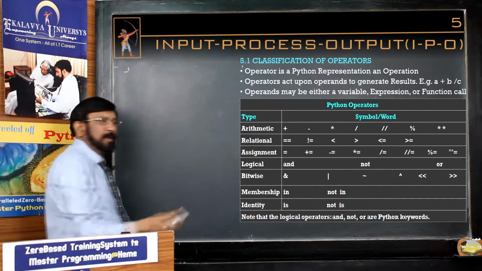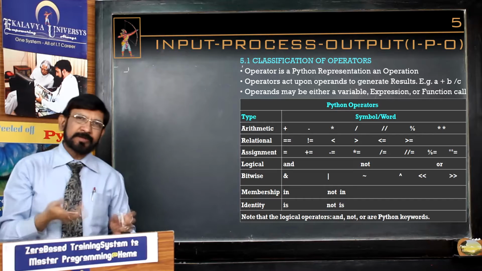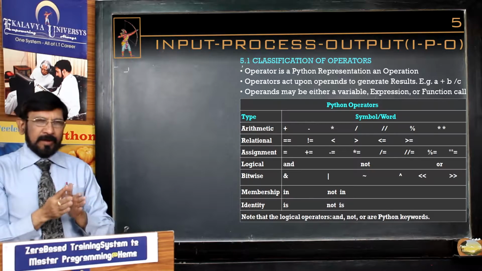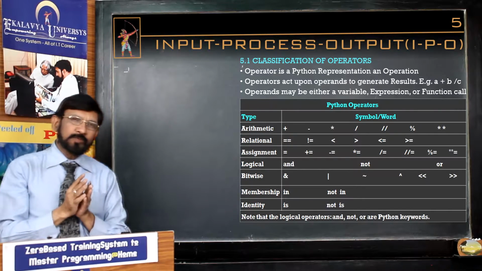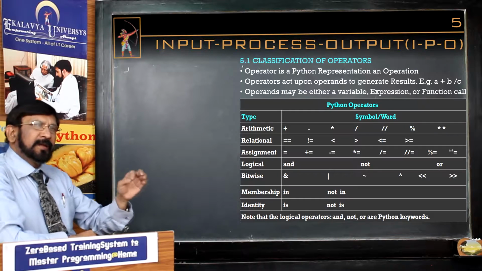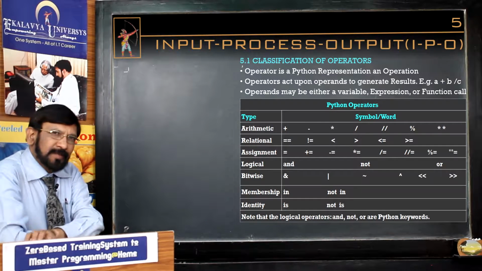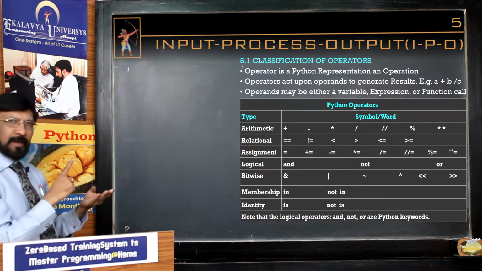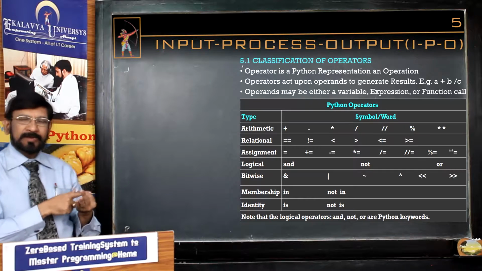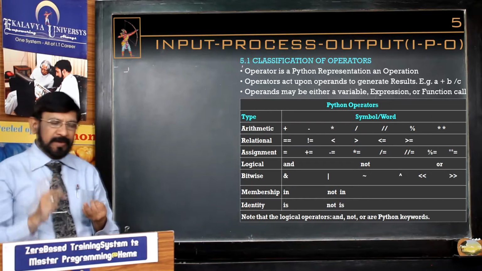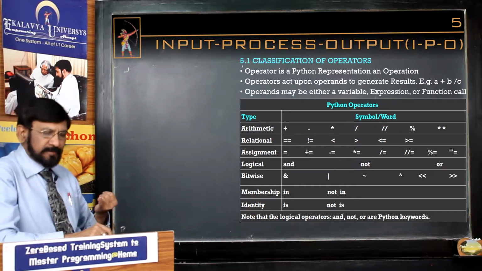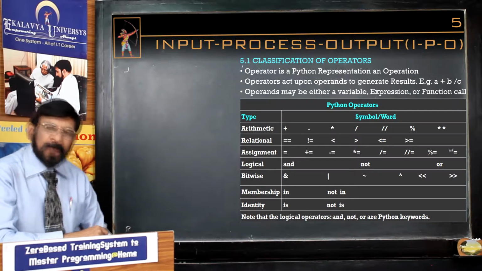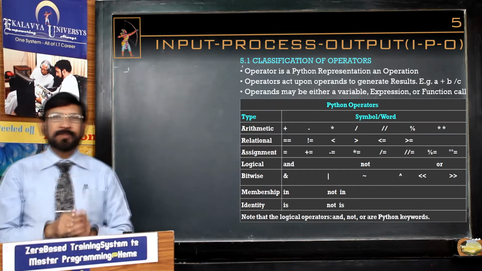Now, what is very important here? Functionality. There are many operators, 34 operators are there. They are classified into 7 groups depending on their functionalities. Let us see the classification: arithmetic operators, relational operators, also known as comparison operators, assignment operators, logical operators, bitwise operators, membership operators, and identity operators.